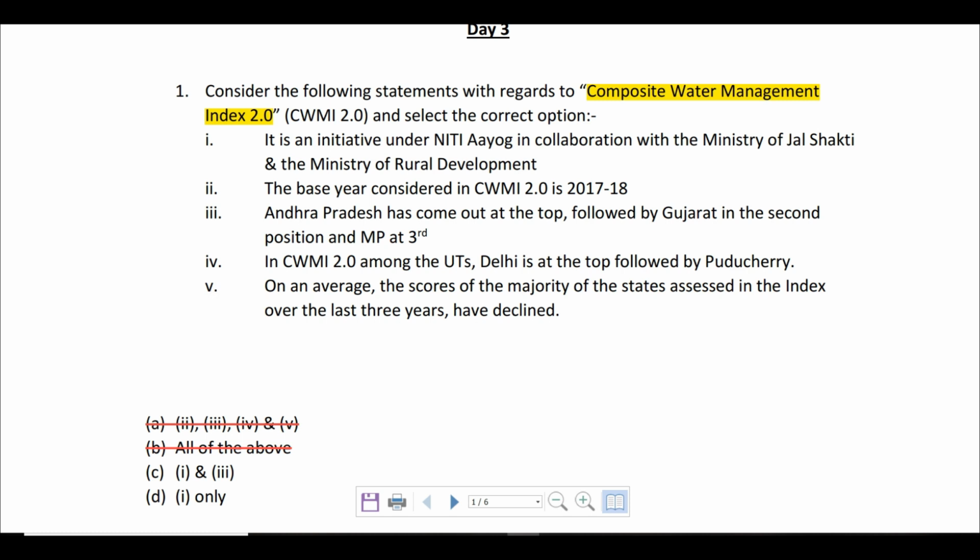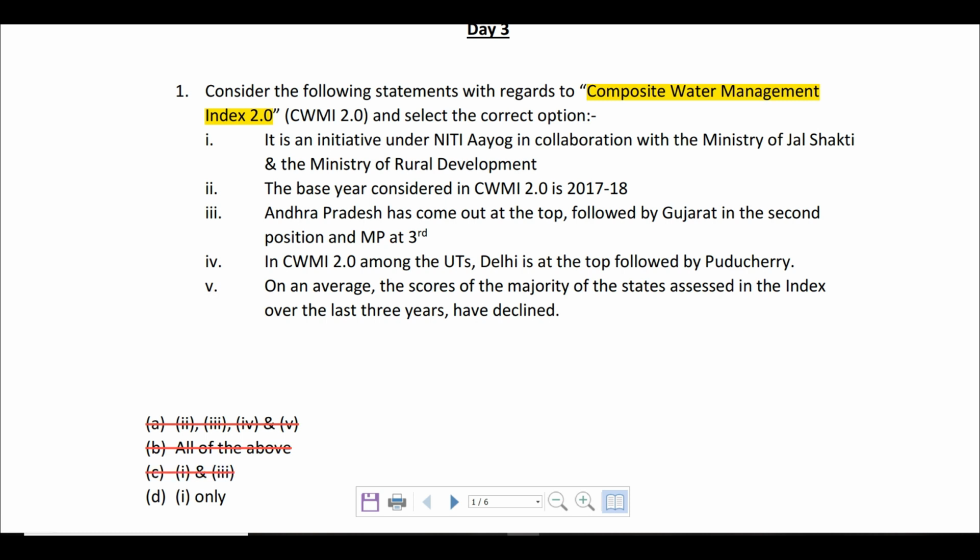Now coming to the third statement: Andhra Pradesh has come out at the top, followed by Gujarat and MP at third position. That is actually incorrect because Gujarat has come out at the top not only as per CWMI 2.0, but also as per the previous index, CWMI 1.0, the first Composite Water Management Index. There also Gujarat had come out at the top. So Gujarat has been able to retain its top rank, followed by Andhra Pradesh and then Madhya Pradesh. So the third statement is also incorrect and you can strike this off.